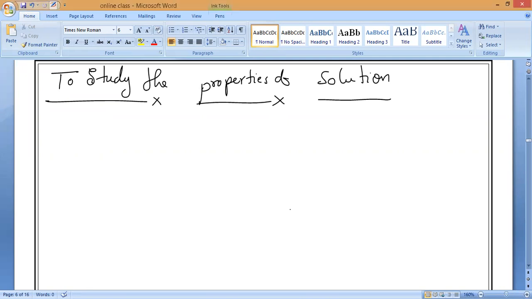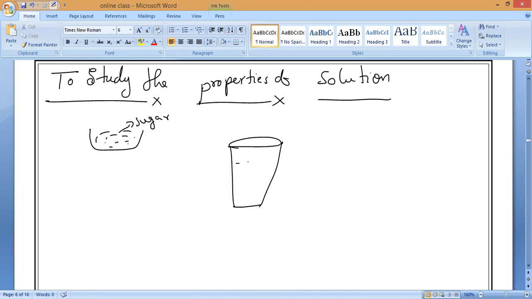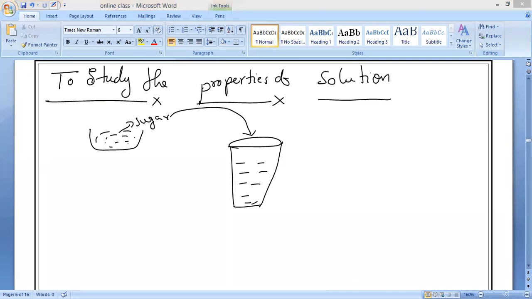So what am I going to take now? Take some amount of sugar, and I will take a glass of water. Now I will pour this sugar into this, and I will keep on stirring, or shake it. After shaking, what will you observe? Observe very carefully.